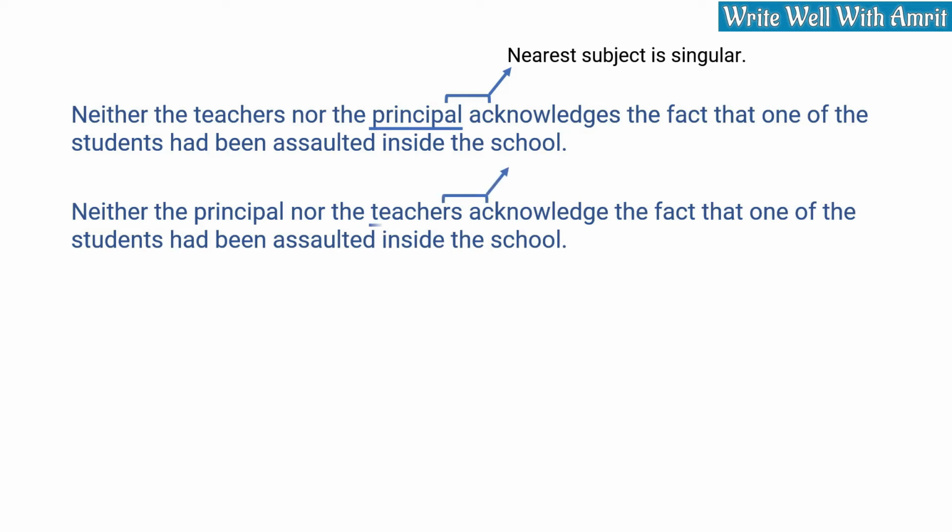In the second sentence, teachers, a plural noun, is closest to the verb acknowledge, and hence instead of acknowledges, we use acknowledge. So if both singular and plural nouns or subjects exist in the sentence when you are using or, either or, neither nor, whether you use the singular or the plural form of the verb depends on the noun or subject nearest to the verb.